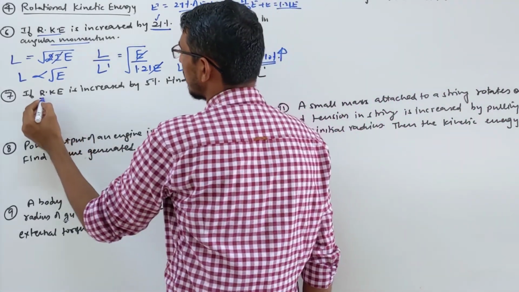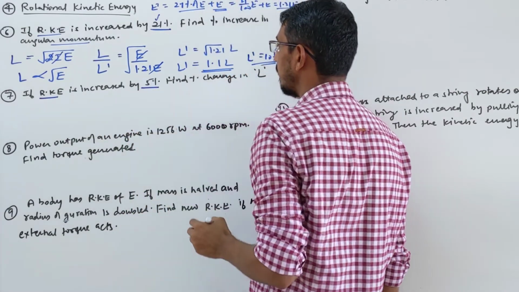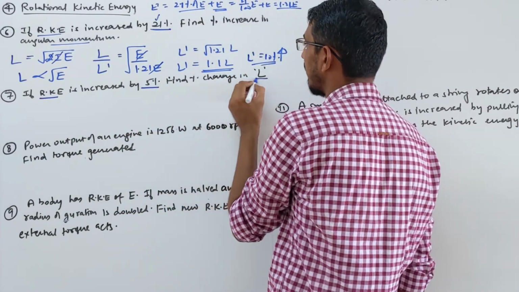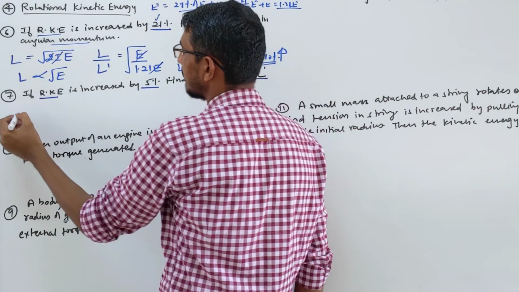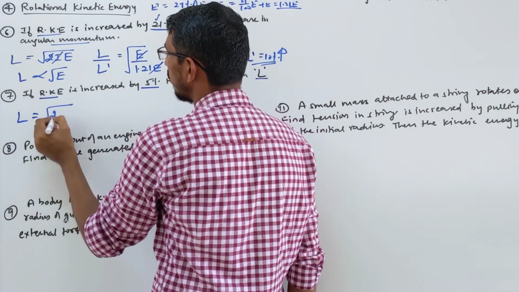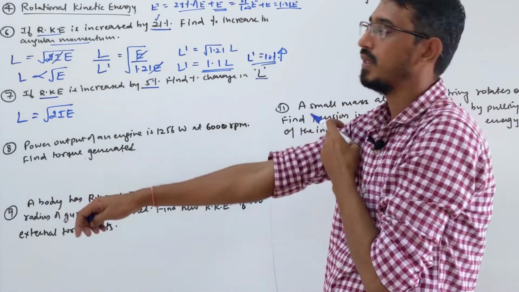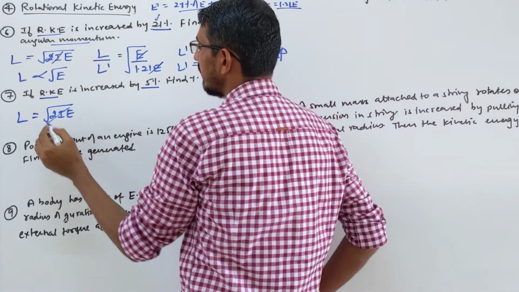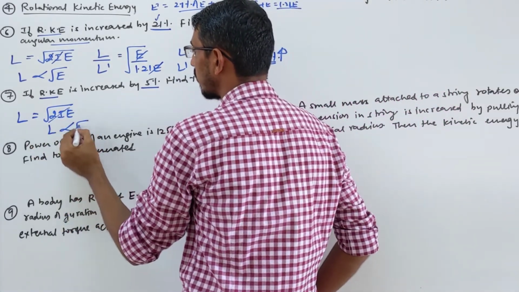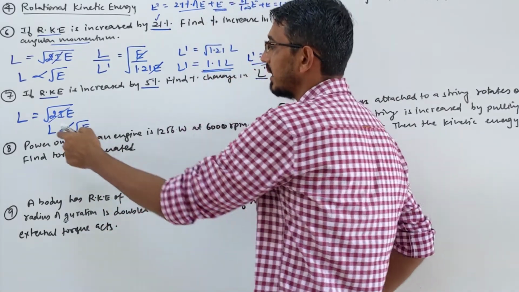Okay, here is a small error example. If the rotational kinetic energy is increased by 5%, find the percentage change in angular momentum. So again the same relation. L is root of 2IE. Small error uses the error concept of the first chapter. So here these are again constant. So we know L is proportional to root of E. So how do you write the formula? Let's write this into percentage error.